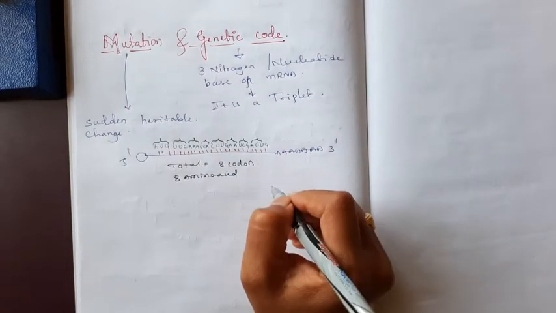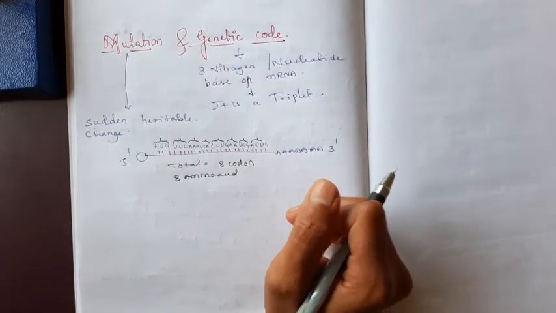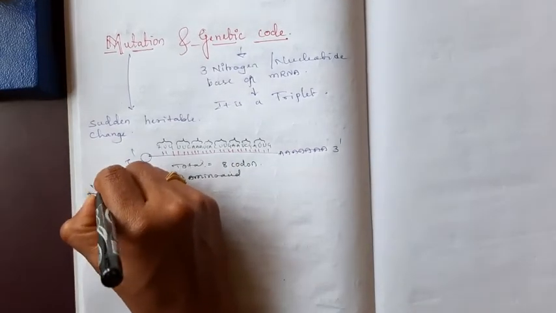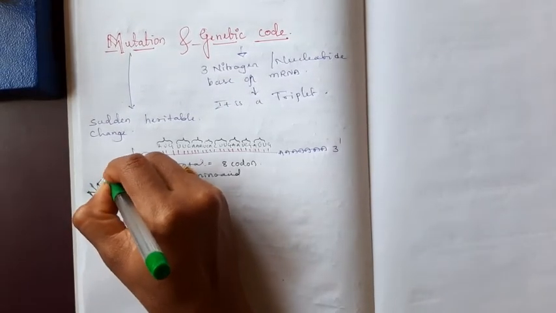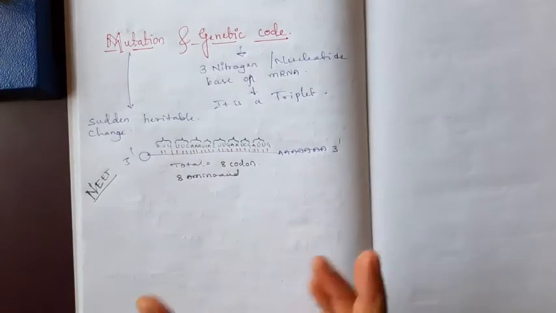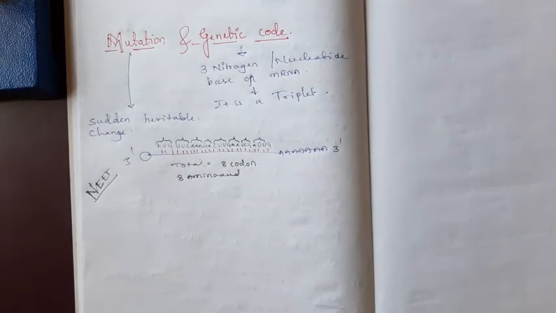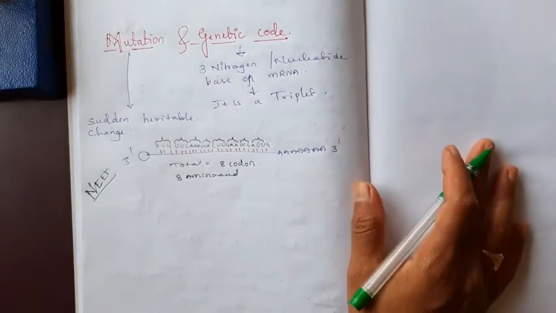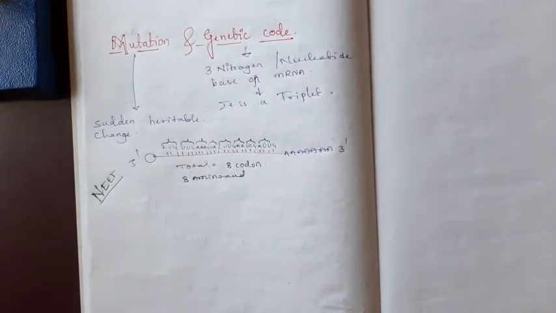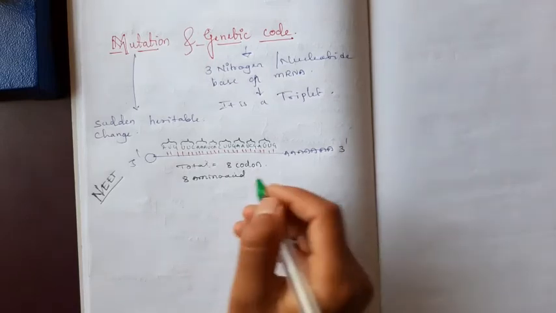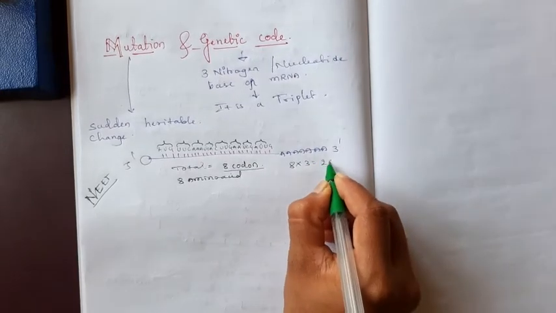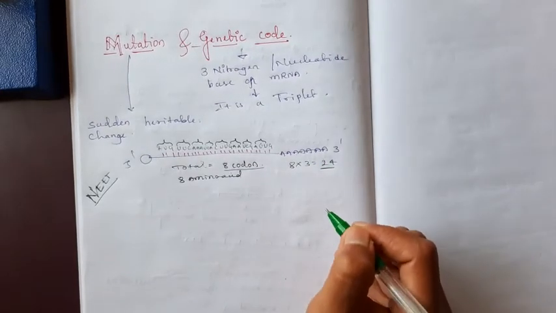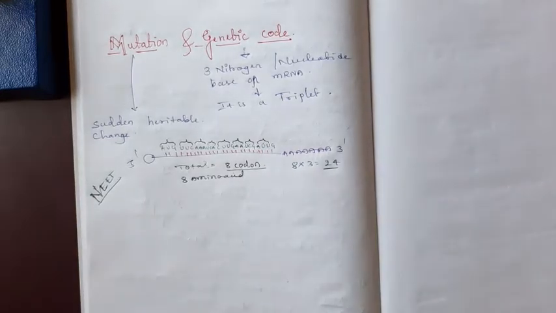This type of question will arise in the NEET examination. They will give some segments of mRNA and ask how many codons, how many amino acids, how many nitrogen bases are present. 8 codons means 8 into 3, so 24 nitrogen bases are present in this segment.